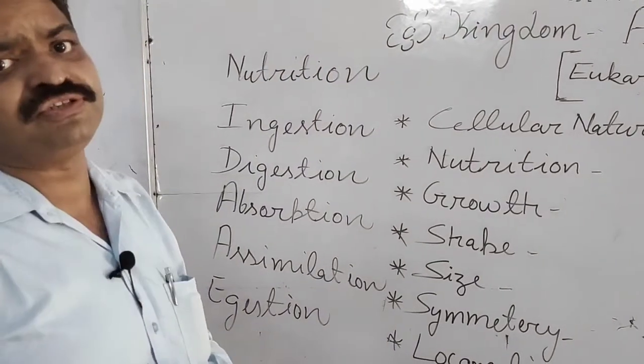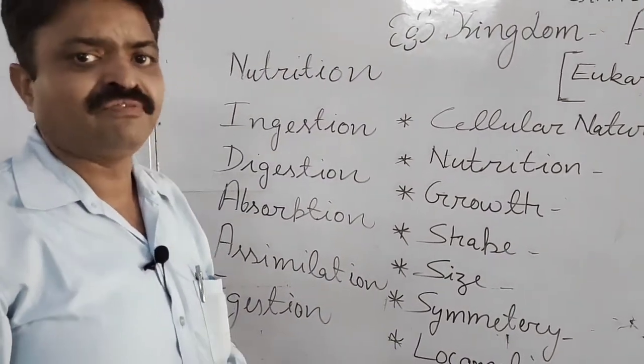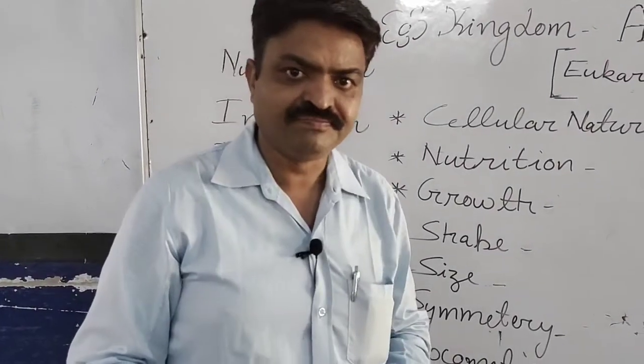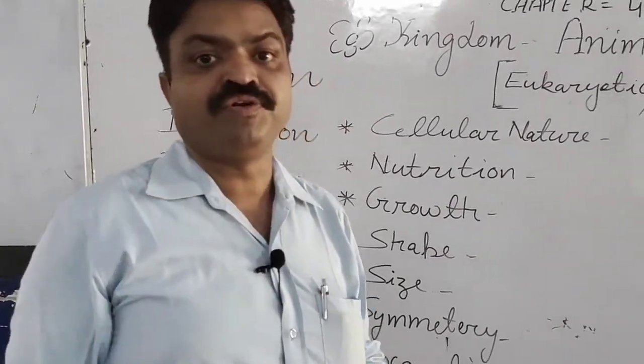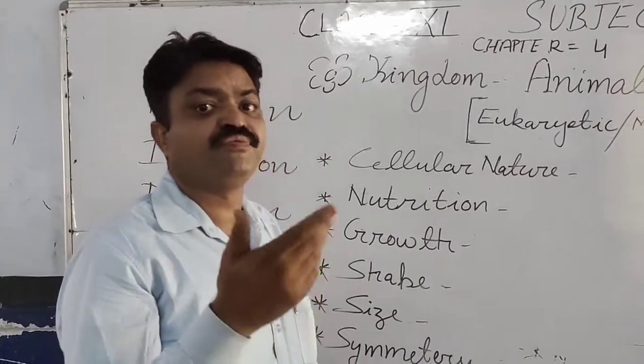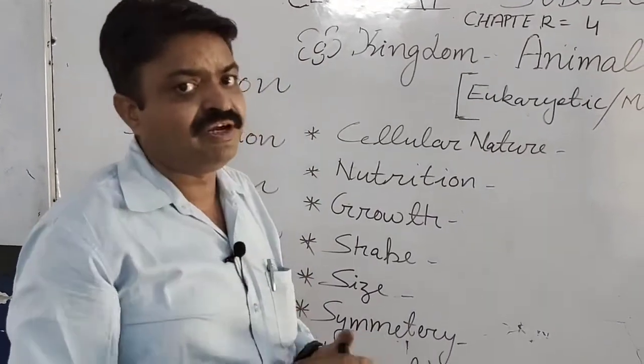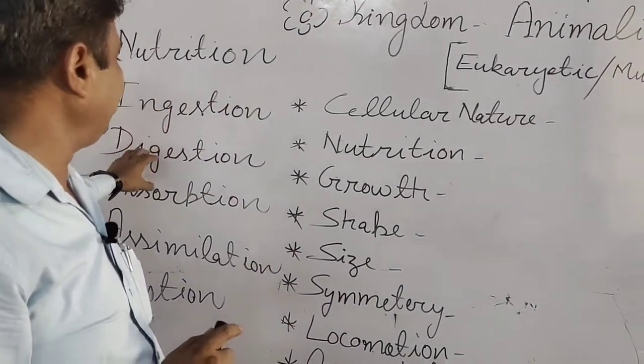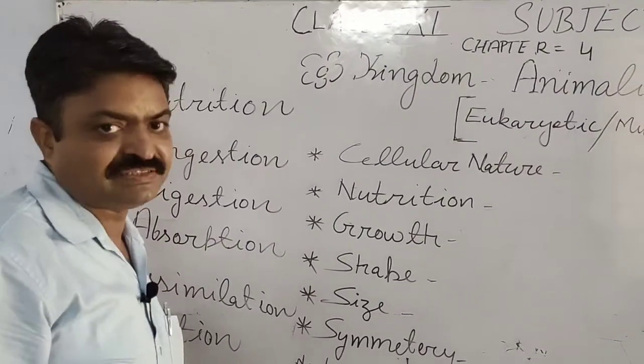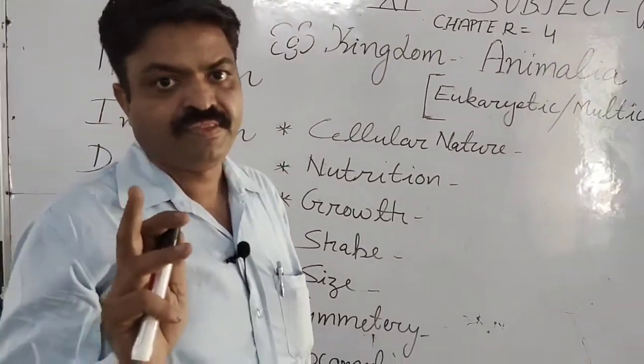And which mode of nutrition, student, do they have? They have the heterotrophic mode of nutrition. They don't have the autotrophic mode of nutrition. They take the ready-made food, and that ready-made food is digested by them, absorbed by them, and assimilated by them.